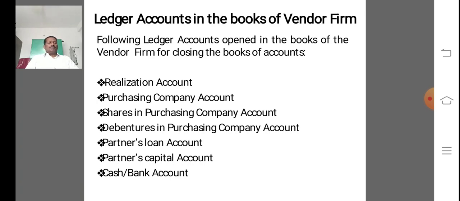So in this problem, distribution of shares and debentures among the partners is very important.